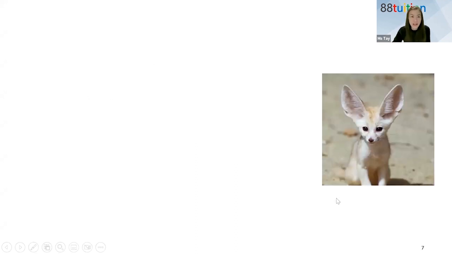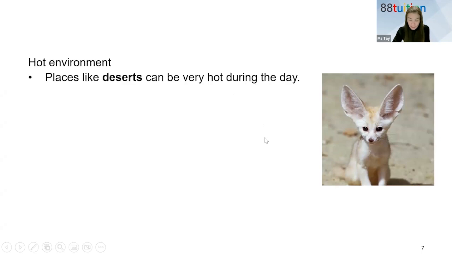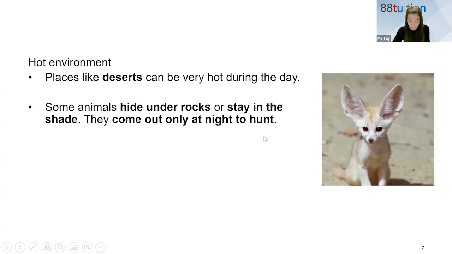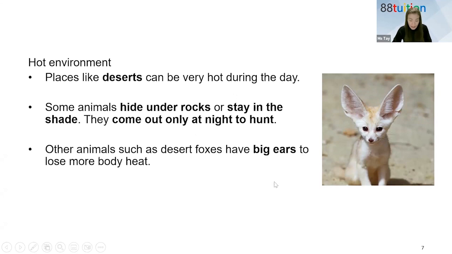Okay, what is this? Have you all seen this before? A fennec fox. Yeah, very good. You all know this. So in a hot environment, like the deserts, some animals hide under the rocks, some will stay in the shade, only coming out at night to hunt for food. There are some animals like the desert foxes. This is the example here. They have very big ears. One reason is for them to lose the body heat. There's one more reason why they are